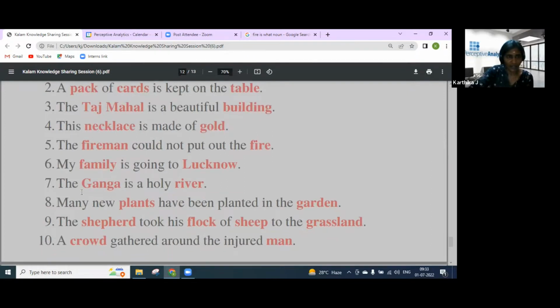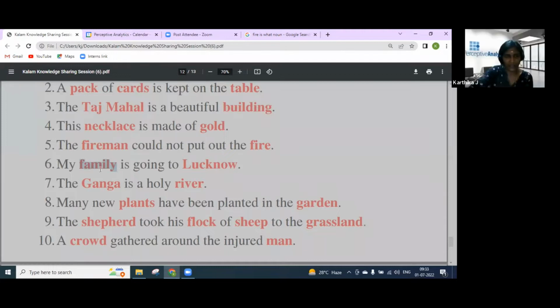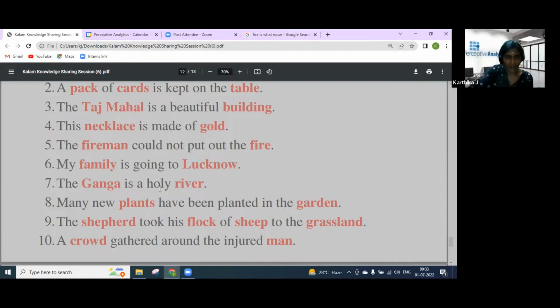And the next one is: my family is going to Lucknow. Family is a common noun. I think Lucknow is a proper noun. Family, collective. Okay, yeah, family is a collective noun. It's a group of people. And Lucknow is a proper noun. Right.